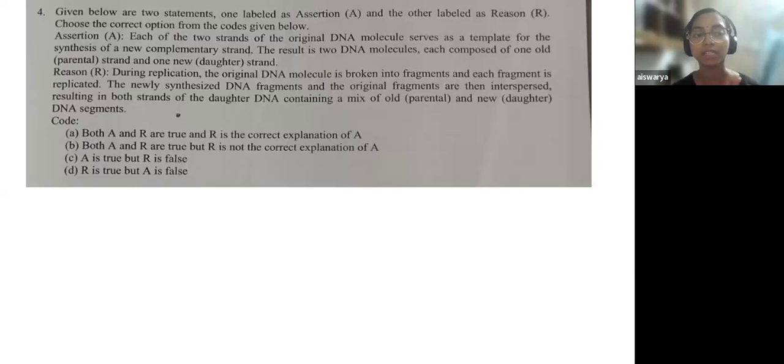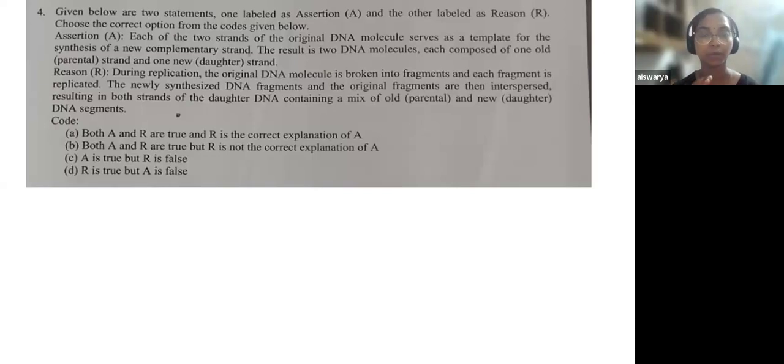Here, the first statement, the assertion statement, states that each of the two strands of original DNA molecules serves as a template for the synthesis of a new complementary strand. The result is two DNA molecules, each composed of one old strand, which is the parental strand, and one new strand, which is the daughter strand.